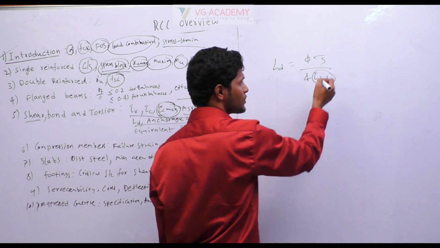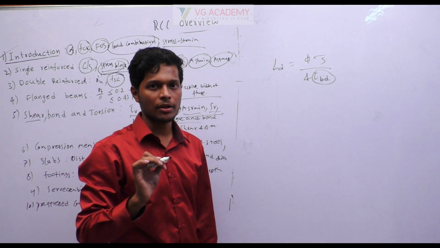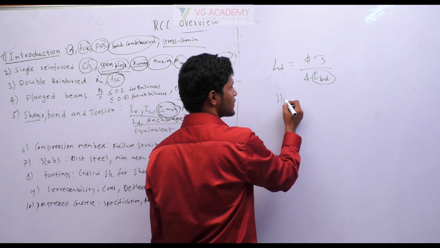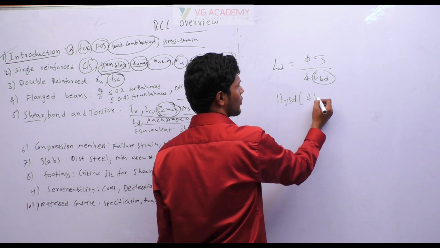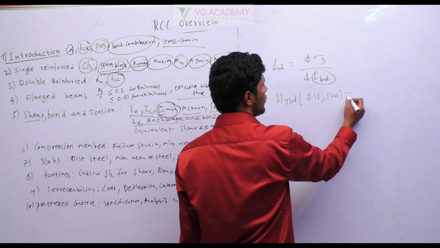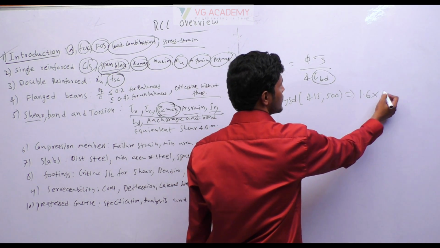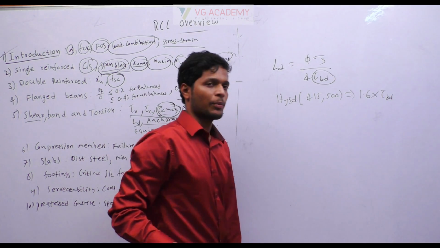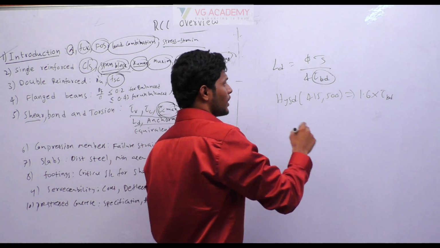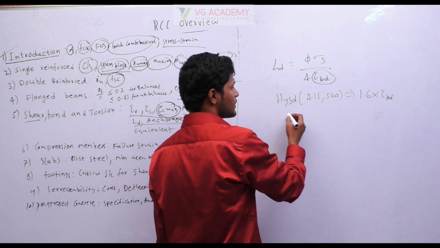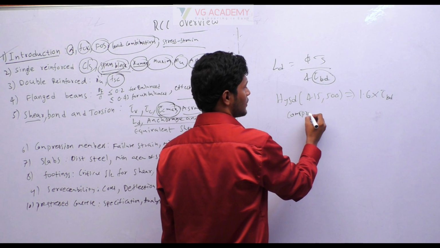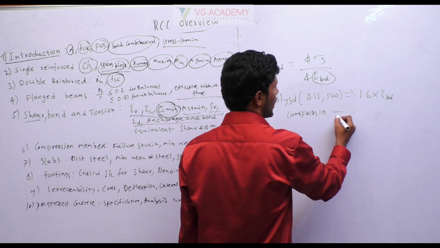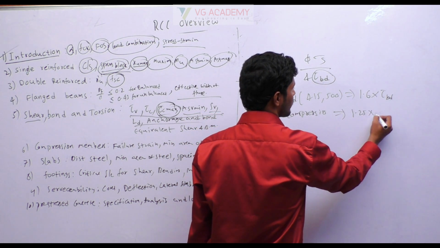Okay, this tau BD values you can take from the table. If you have HYSD bars, HYSD means Fe 415 grade and 500 grade, we have to increase the values by multiplying with 1.6 times. Similarly, if the bar is in compression, we have to further increase it by 25%.